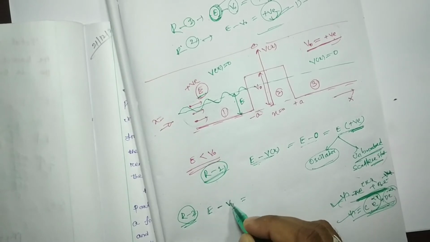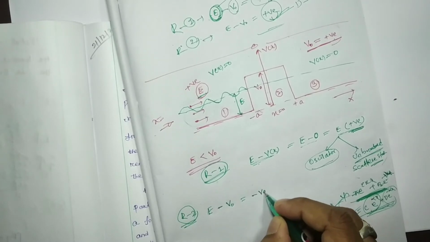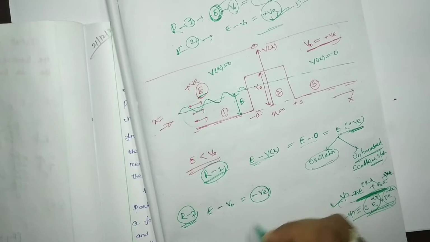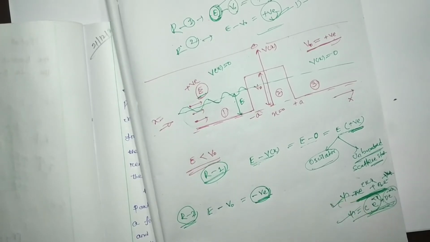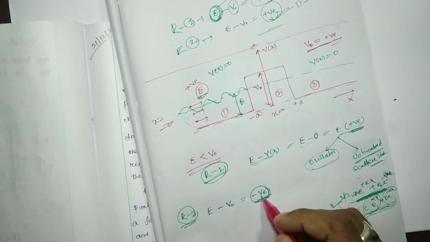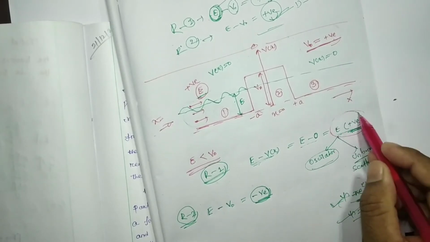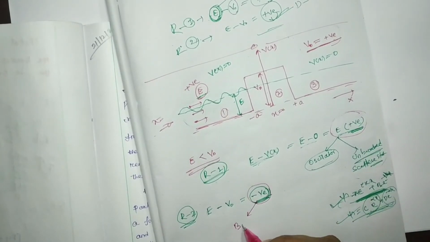V0 is greater than E, so we are going to get a negative value. Whenever we get a negative, this indicates that it is dominantly potential energy, whereas here it is dominantly kinetic energy. Dominantly potential energy means it is a bound state.